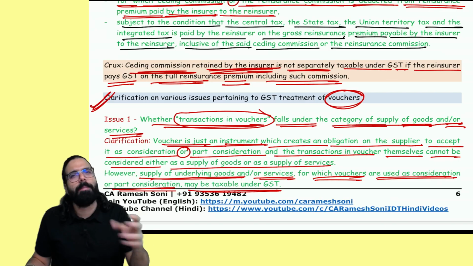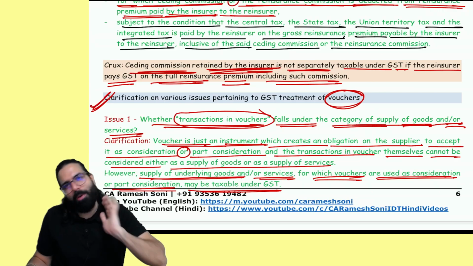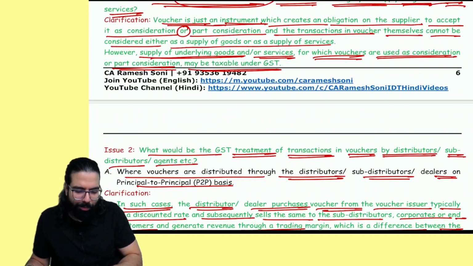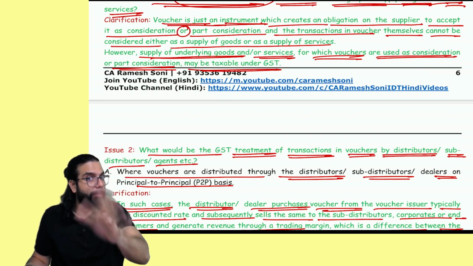No, Baba. Vouchers are basically used as money to settle an obligation. And Baba, there is no GST on voucher. Clarify, okay, everyone? Vouchers pay. But whatever goods and services are being supplied, on that GST will come. On voucher, there is no GST.